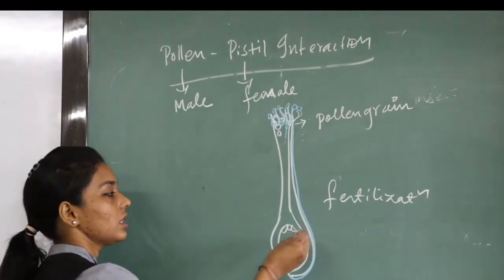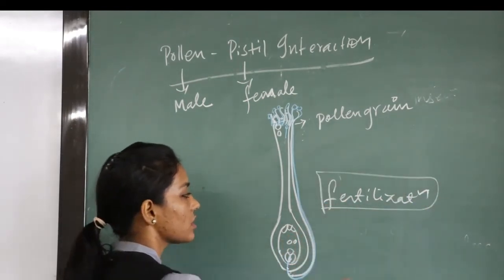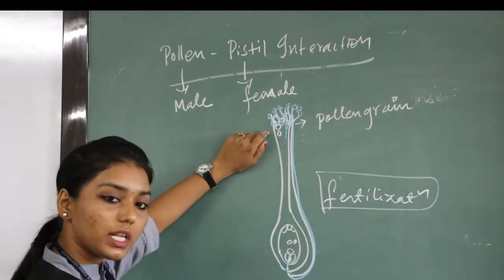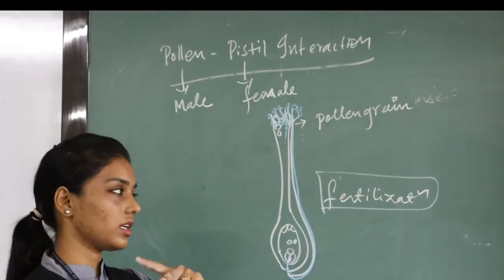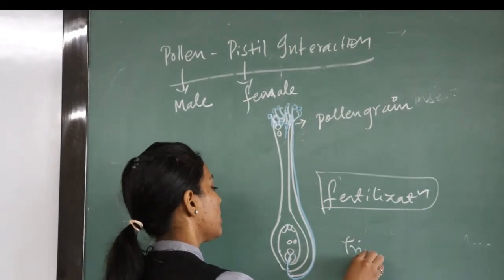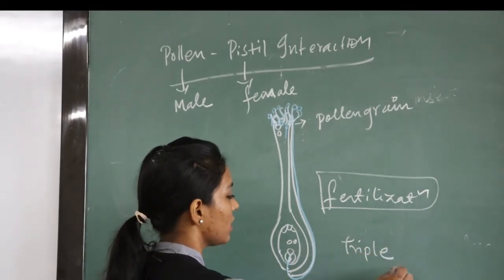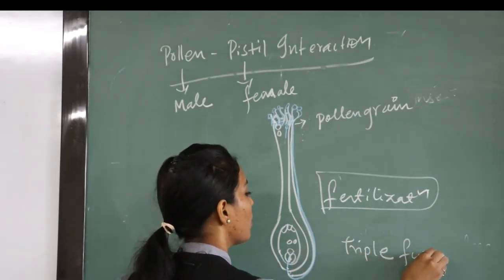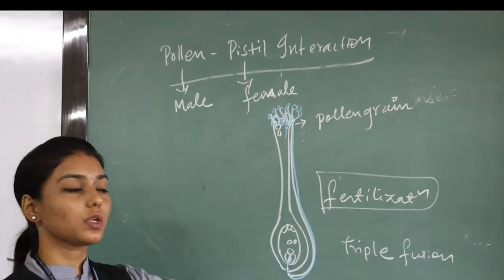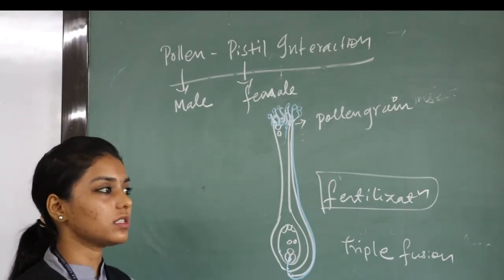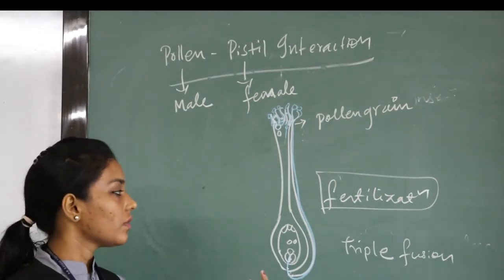Further in division, that is fertilization, these 2 male gametes will bind and form what type of fertilization, that is triploid. We will see later on in the next lecture how the triple fusion is formed, double fertilization also we will be seeing, and the rest part, that is post fertilization.